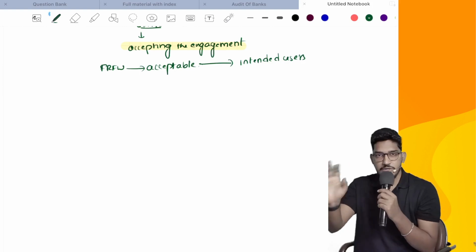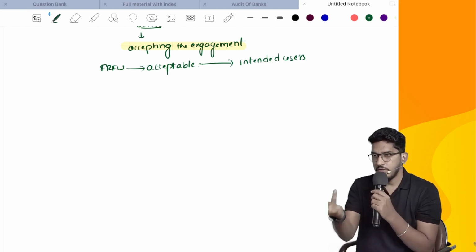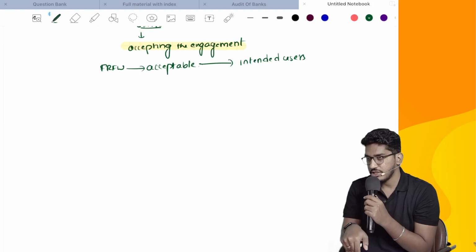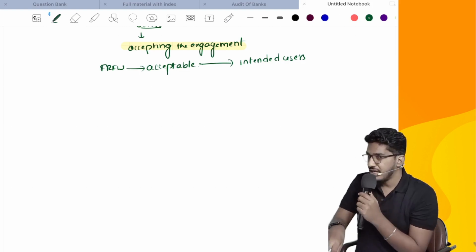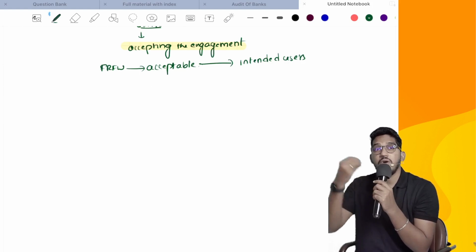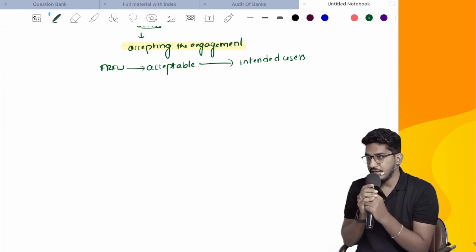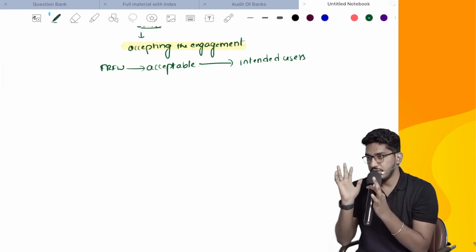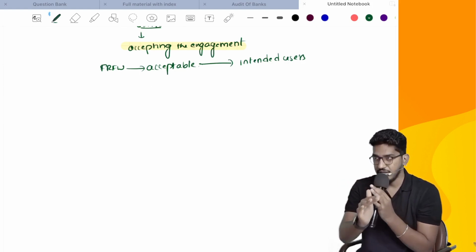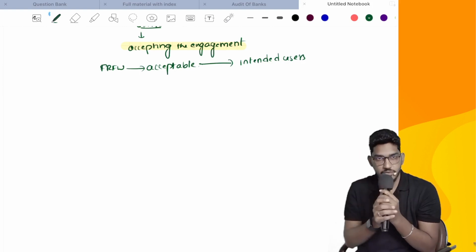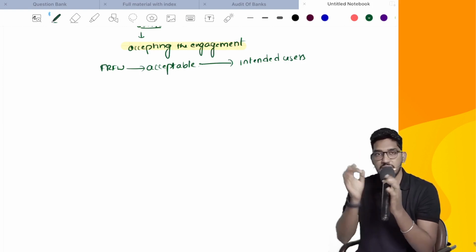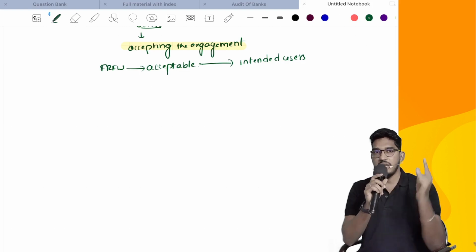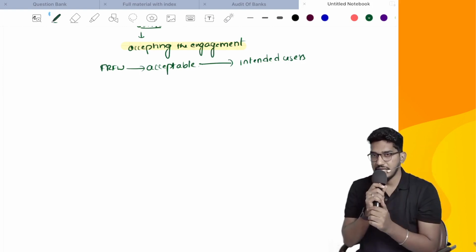So there will be some intended users, no? Intended users means those for whose purpose these financial statements are being prepared, those who will base their decisions on that special purpose financial statements. Depending upon the information requirements of those intended users, we have to determine whether the financial reporting framework the management has followed in preparing that special purpose financial statements is acceptable or not. So tell me, what is the number one consideration we need to consider before accepting the engagement?